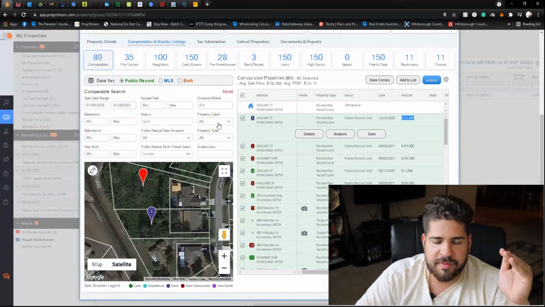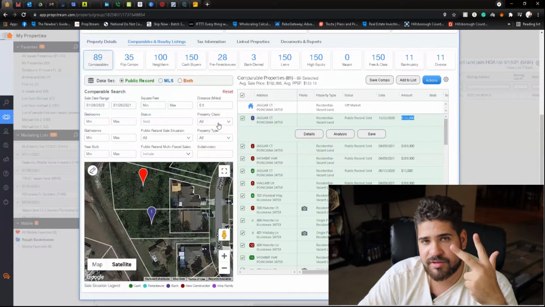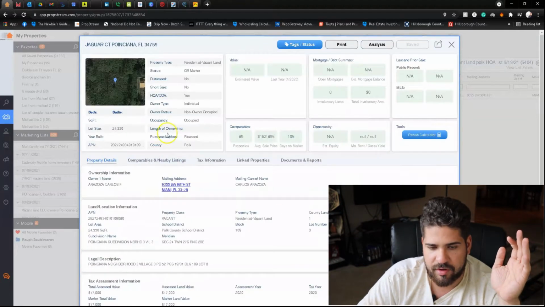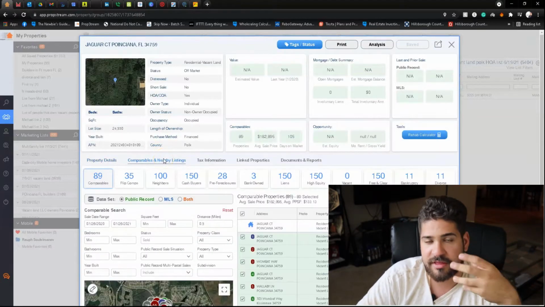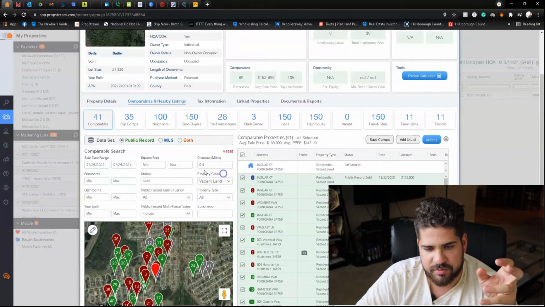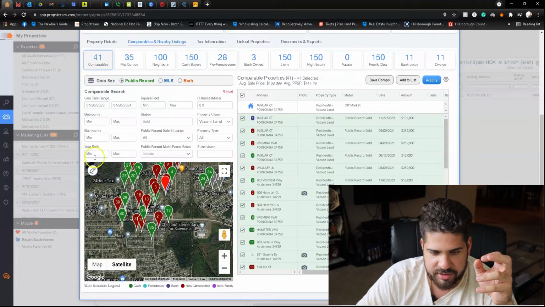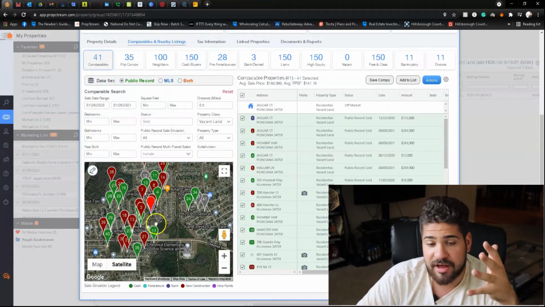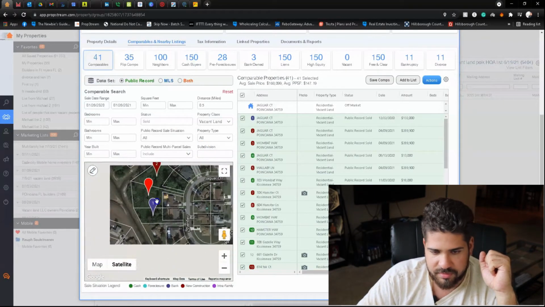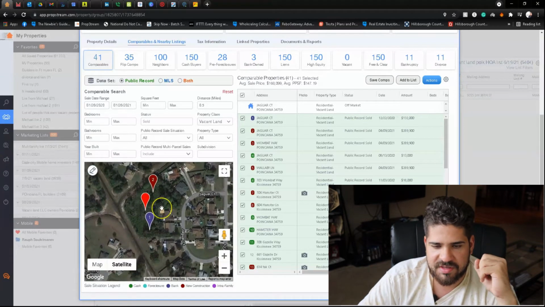The way to run comparables for a vacant lot, you have two different methods. The way to do it in PropStream: you have the property right here, you have all the information, you go to comparable and nearby listings, and then you go to vacant land in property class. Okay, so then you see right here, there's a lot of vacant land that's being sold in the area. I come closer, and here's where you have to be very careful.